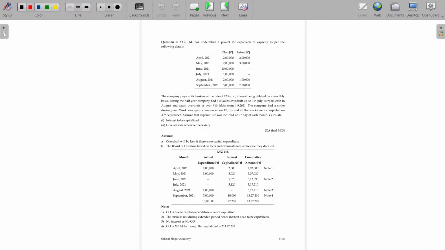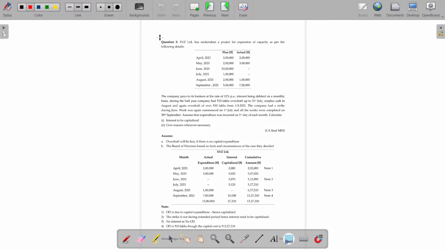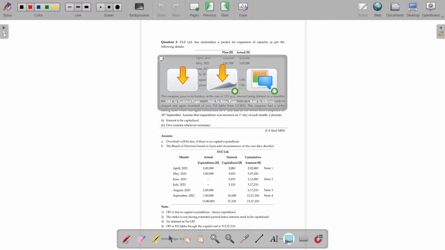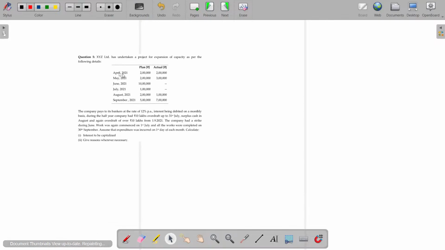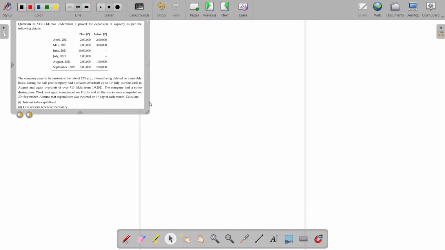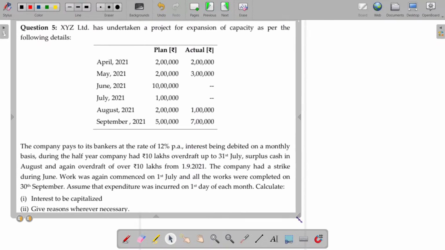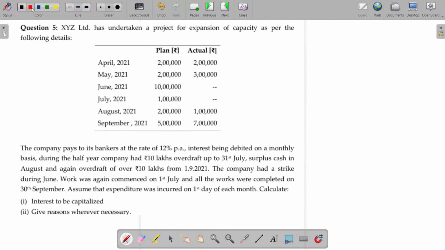Now, this question is a pretty interesting question. The beauty of this question is general borrowing, and that too, the borrowing is not permanent, it's overdraft borrowing. XYZ Limited has undertaken a project for capacity expansion as per the following.